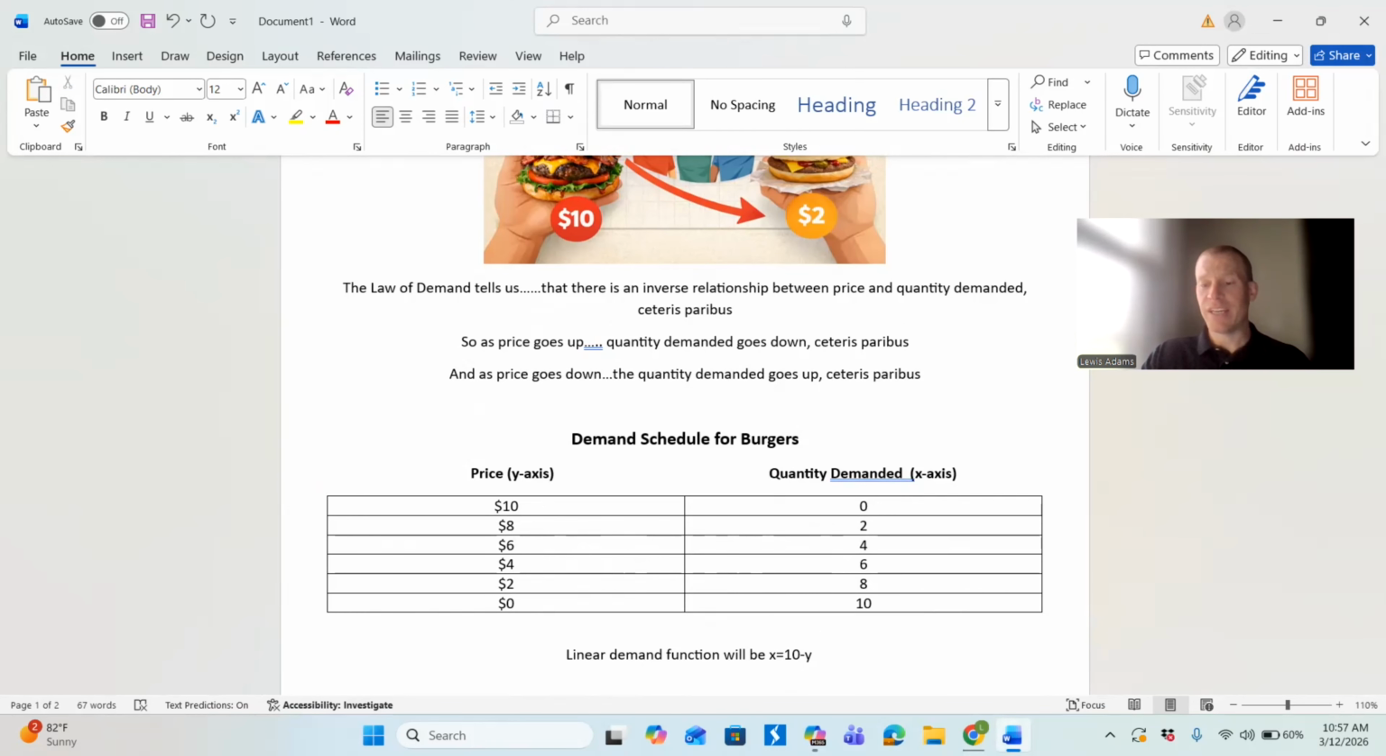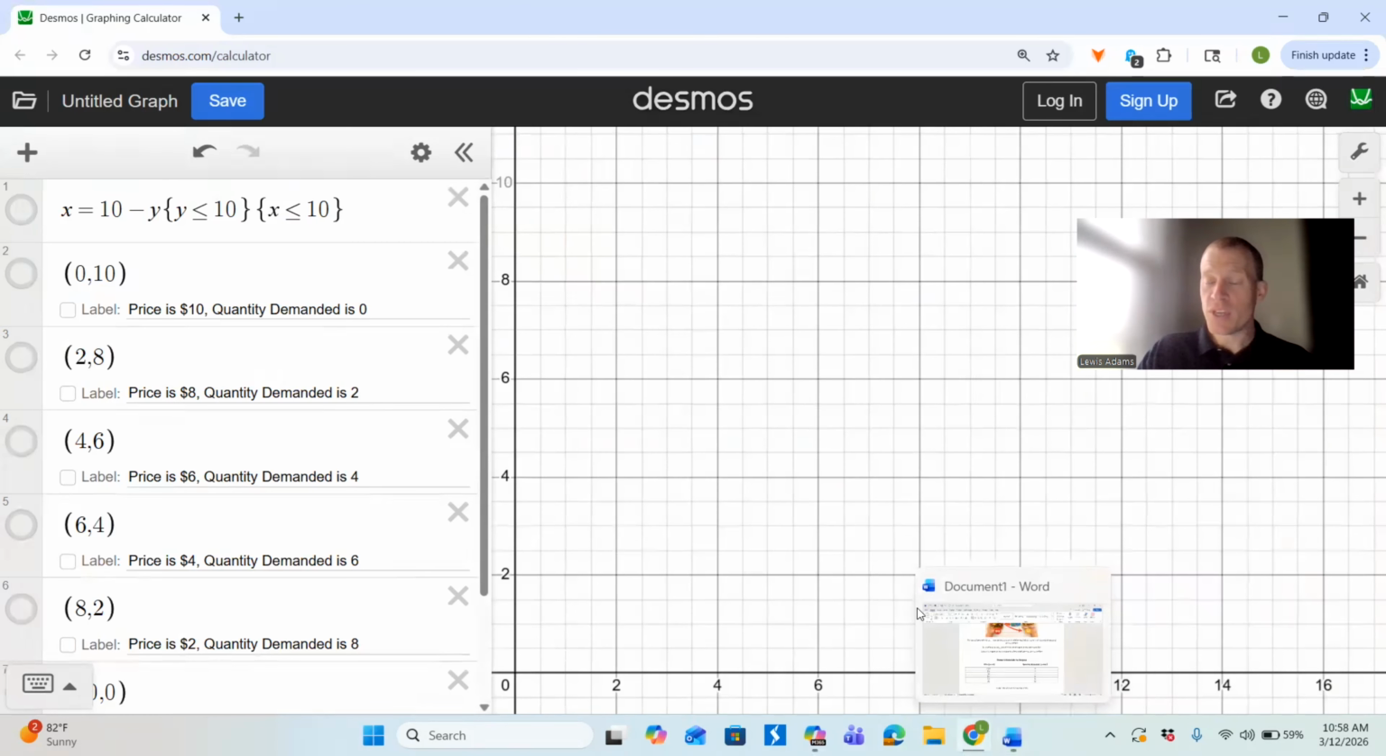Okay, so let's take a look at this on a graph here. And I want you, before we do that, to take a guess at something here. Now that we know that the price is on our y-axis, quantity demand is on our x-axis, and as prices go down, quantity demanded goes up, do you think that this demand curve we're fixing to graph is going to be an upward sloping curve or a downward sloping curve?